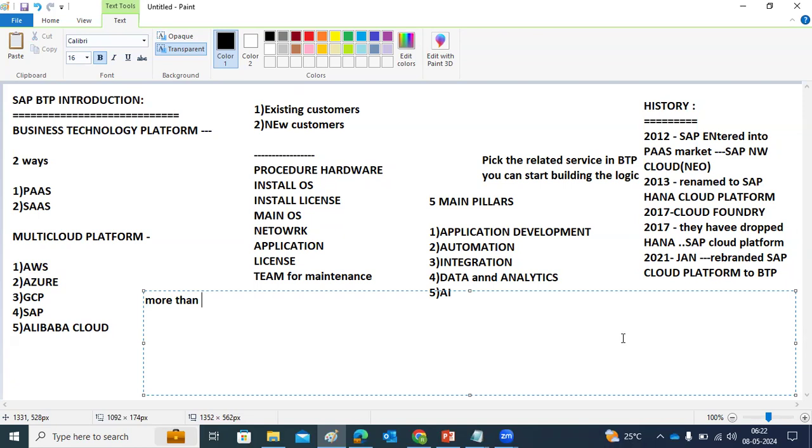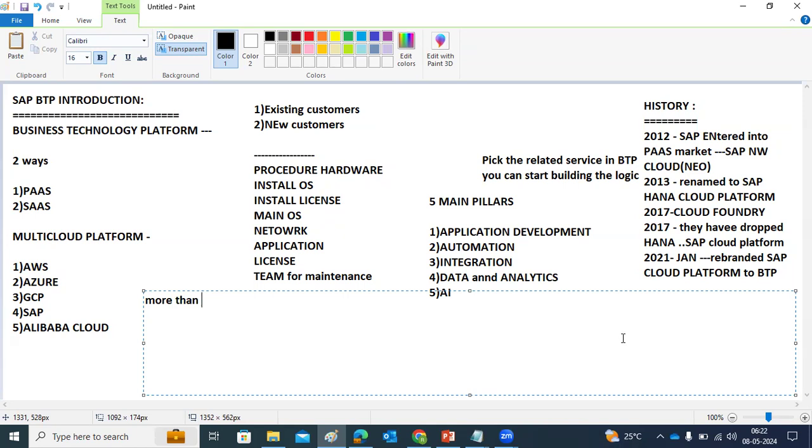The SAP Cloud Platform originally focused only on cloud-based services for the business. As time went on, they realized they were offering more than just cloud-related services.